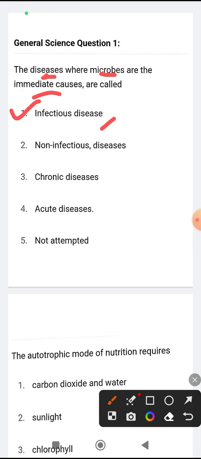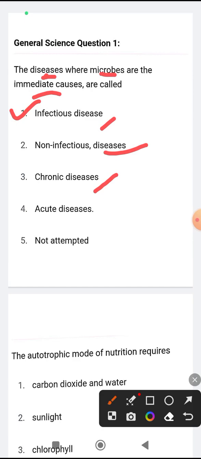Okay, let me also tell you what the other options are and what they mean. Second option is non-infectious diseases. Non-infectious diseases are those diseases where there is no infection, just like someone is having back pain. Chronic diseases are those diseases which cannot be cured. Okay, these are those diseases which will last for the whole life and they will never end. So these diseases are known as chronic diseases.